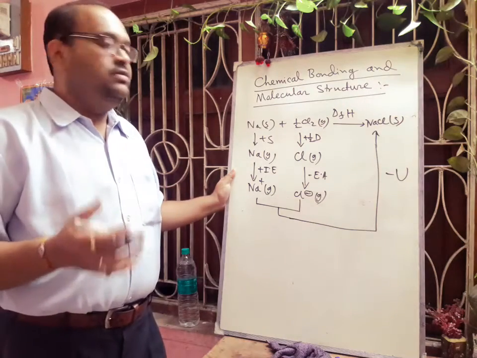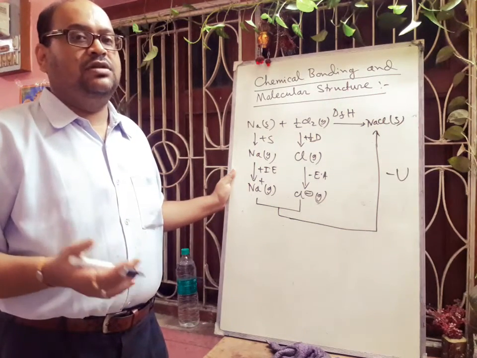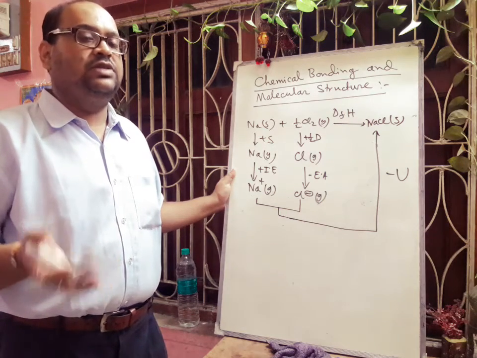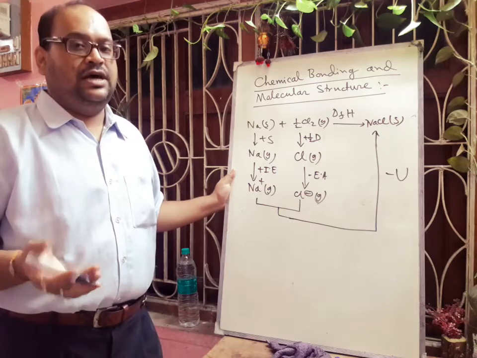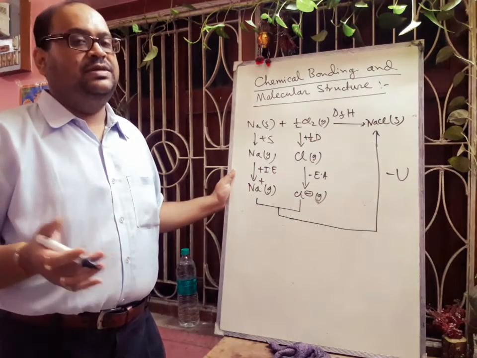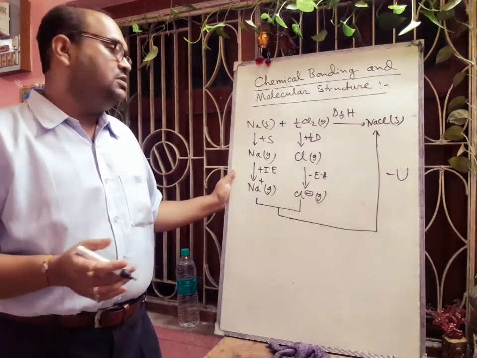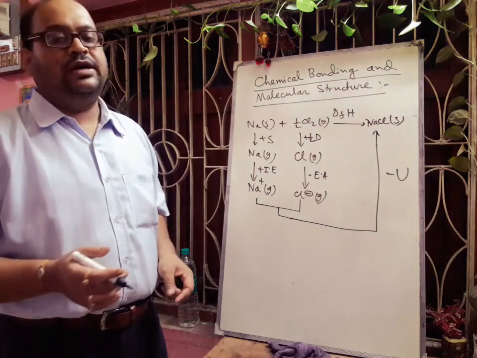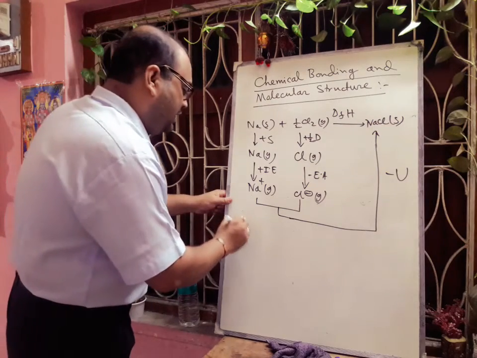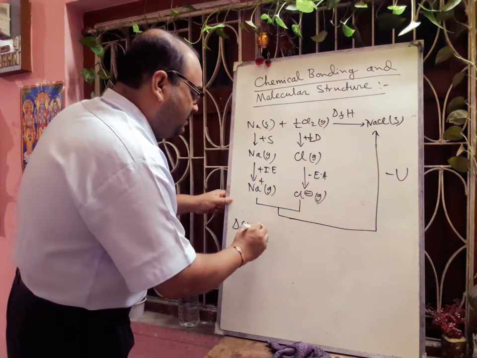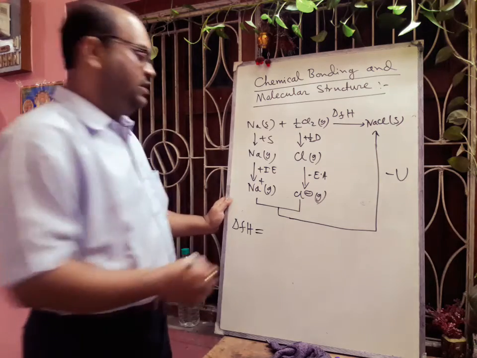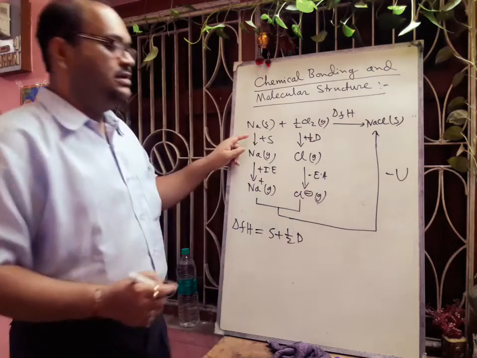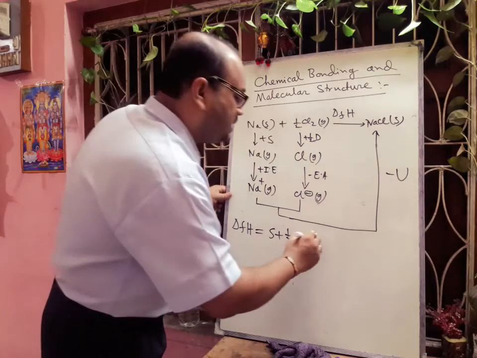Now, when we discuss thermodynamics, there is one law called Hess's law. If we carry out a chemical reaction in a single step or in more than one step, in both cases the energy difference will be the same. So according to Hess's law, from this diagram, this cycle called the Born-Haber cycle, we can write that delta fH, the heat of formation of sodium chloride, will be S plus half D, that is sublimation energy plus half the dissociation energy, plus ionization energy.